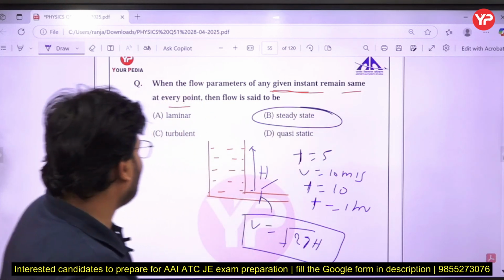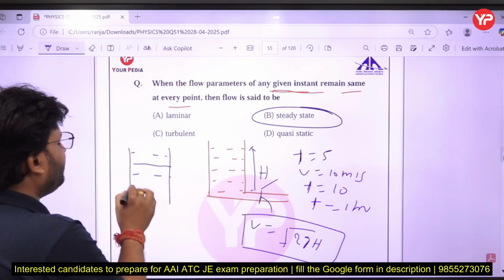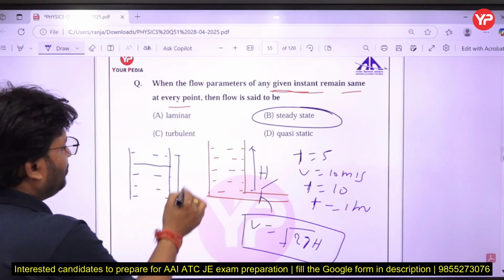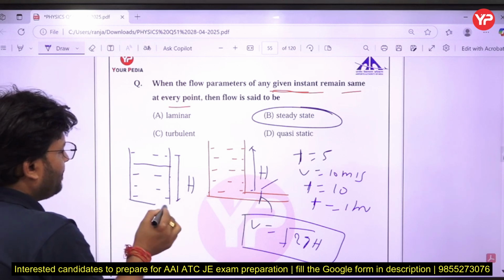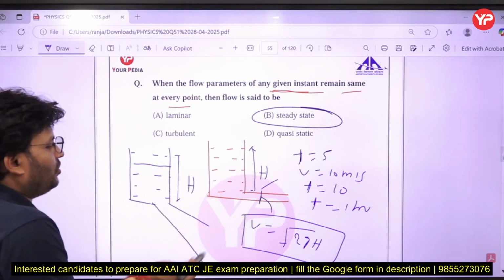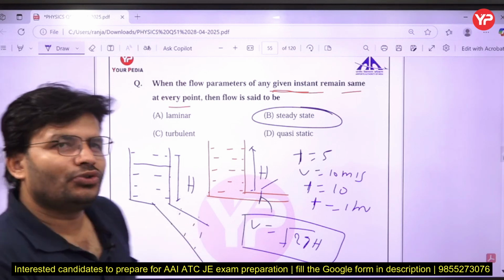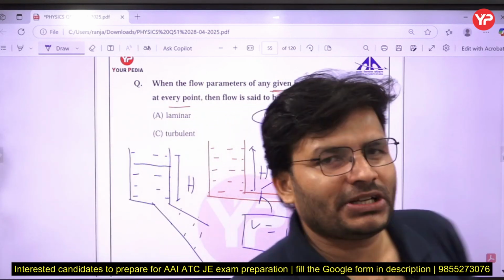Okay, I just want to ask one question here. Suppose that is one container in which the fluid is filled like that, and the height is h. Now that time the passage is something like that, in a diverging section, right? Not a uniform cross section, the cross section is different. So can you tell me, will this flow be steady or not, my dear friends?